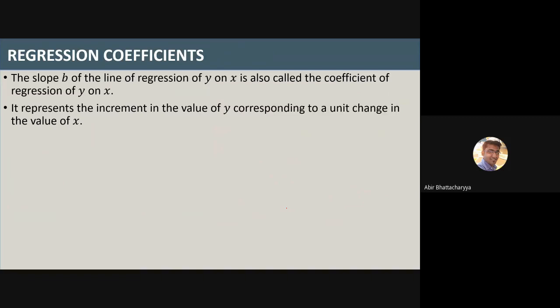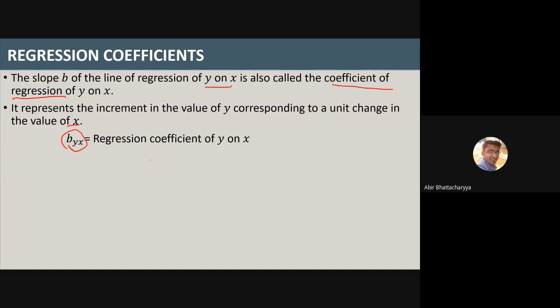The slope b, that is byx or bxy, of the line of regression y on x is called the coefficient of regression of y on x. It is denoted as byx. It represents the increment in the value of y corresponding to a unit change in the value of x. That means it is a slope: how much the value of y increases whenever we have a single unit change in the value of x.